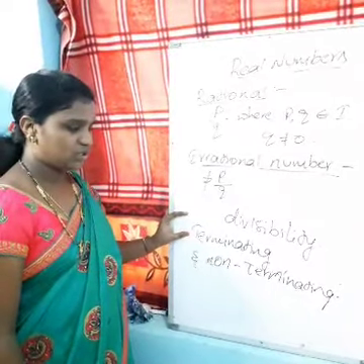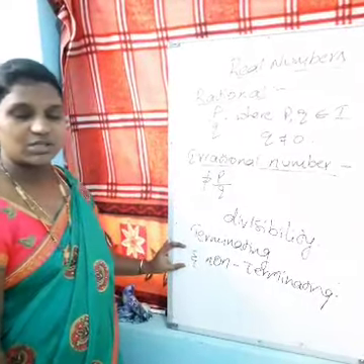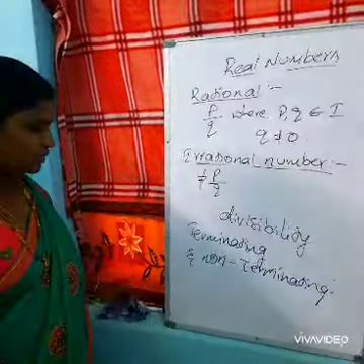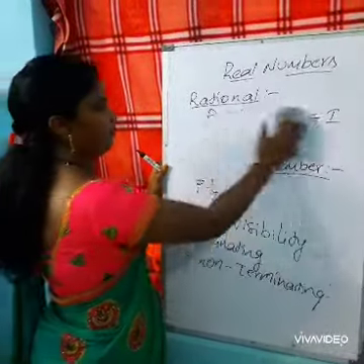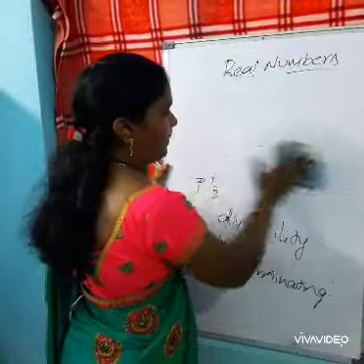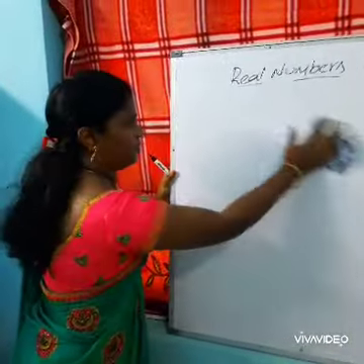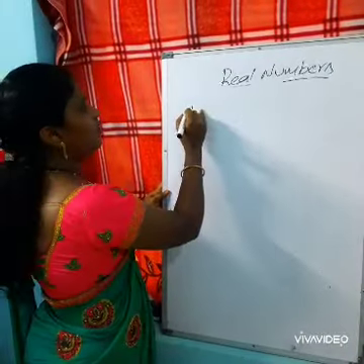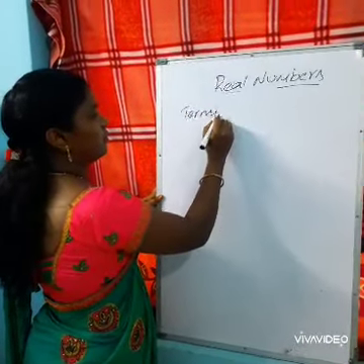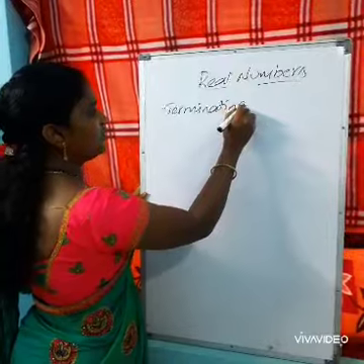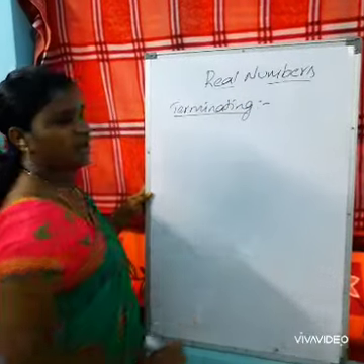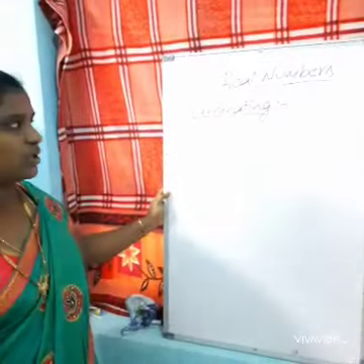Terminating and non-terminating decimals can be seen through some examples. Basing on the divisibility rule, rational numbers are divided into terminating and non-terminating decimals.